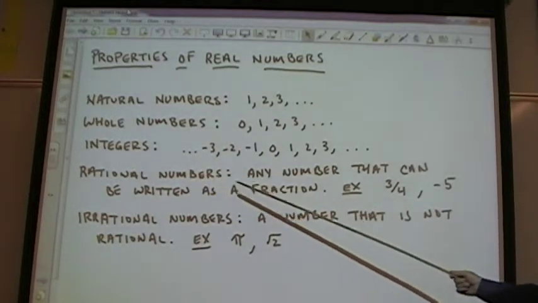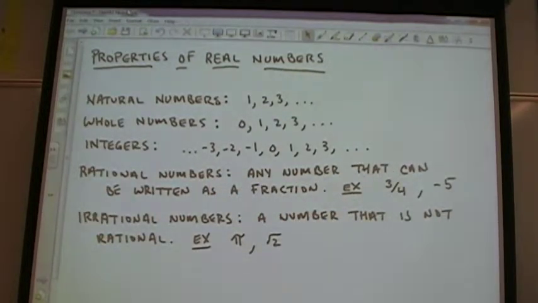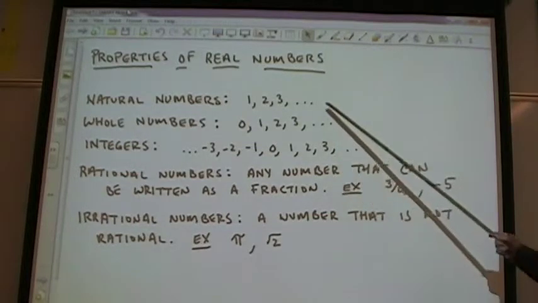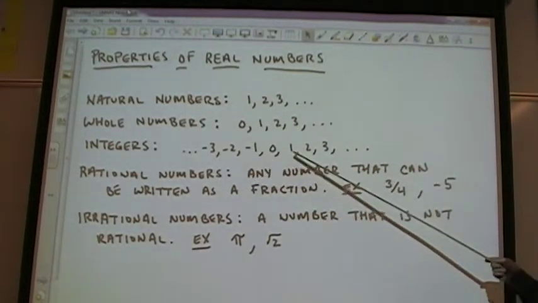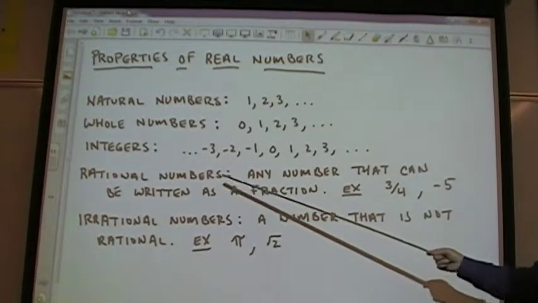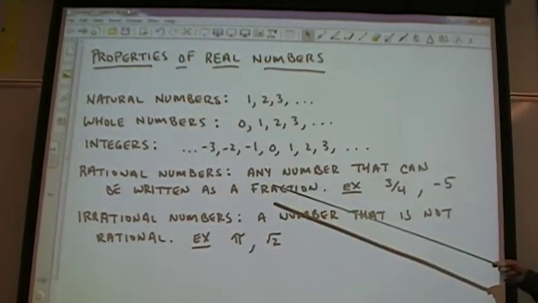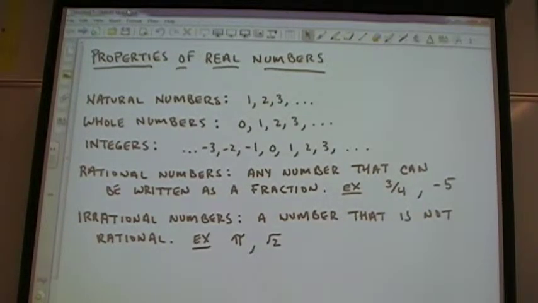A rational number is any number that can be written as a fraction. The number 7 can be written as a fraction many different ways. We could say 14 over 2. The easiest way is to say 7 over 1. All of these numbers, natural, whole, and integers, are rational, because all you have to do to make it a fraction is put a 1 underneath. Correct? All right, so examples of rational numbers, 3/4. If I ask you to classify what type of numbers 3/4 falls into, you would just say rational.